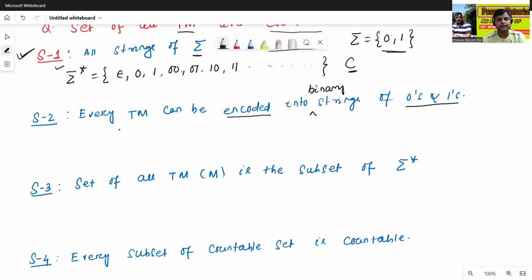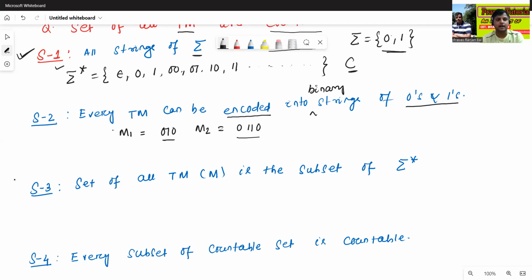Suppose a Turing machine M1 is there. We can convert the given Turing machine into a binary string like 0, 1, 0. Suppose one more Turing machine M2 is there. We can convert it into another binary string of 0s and 1s. Since every Turing machine can be encoded into binary strings of 0 and 1.